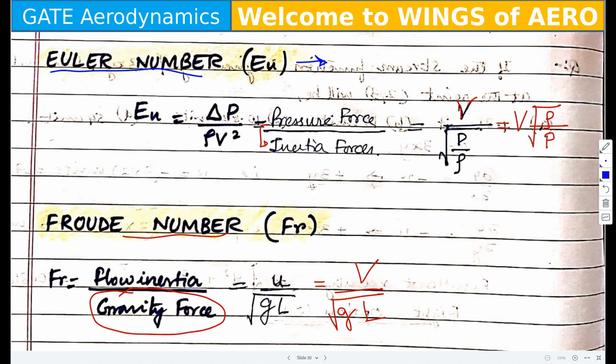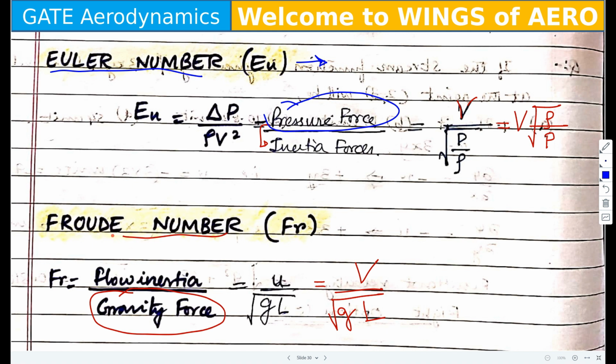Here we are going to look into the 5 important laws, or the numbers. One of them is the Euler's law, or there is also some model law, Euler's model law, which will come later on. Okay, so Euler's number represents the pressure effect. Please note down, this is a very important key point.